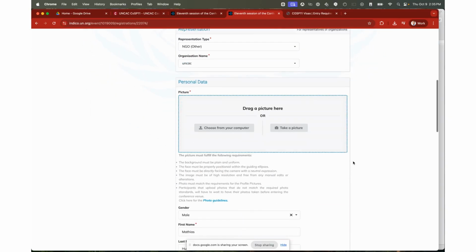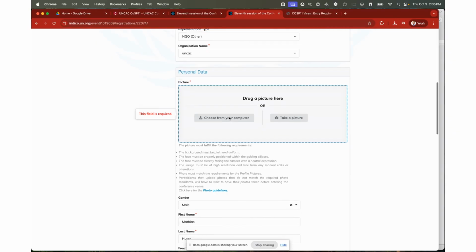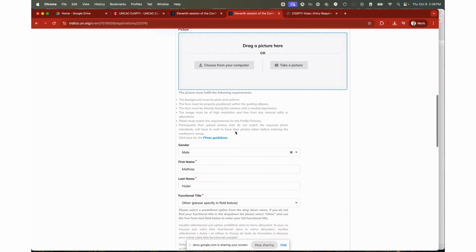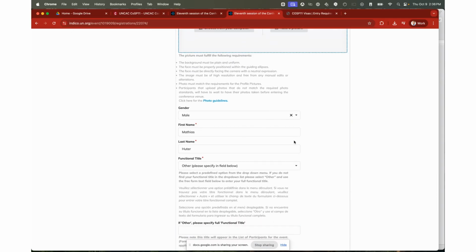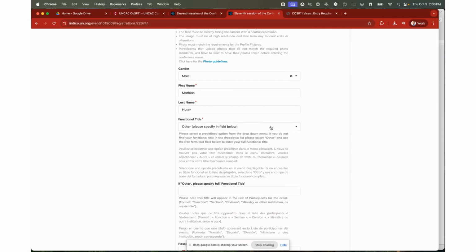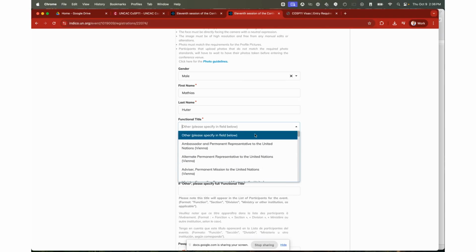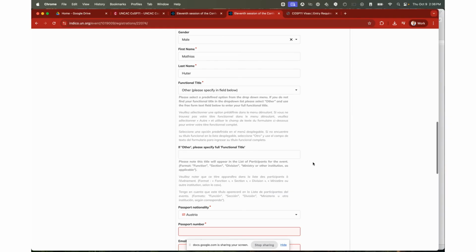And then down here, you have to upload a picture. You can also use your device to take a picture. It has to be a neutral face expression, and some other formal criteria have to be fulfilled as well that the platform will tell you. Then you have to provide personal details further down, list a functional title. These are usually diplomatic titles. So if you feel that your title is not listed here, select other, and then provide it in writing in the next field.